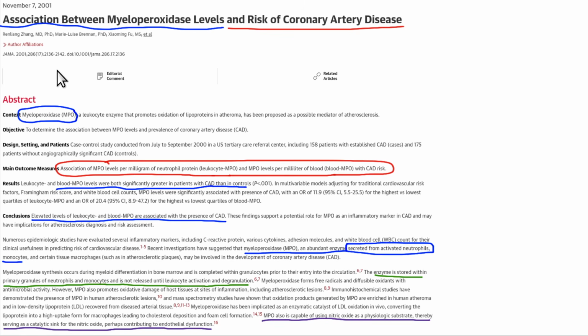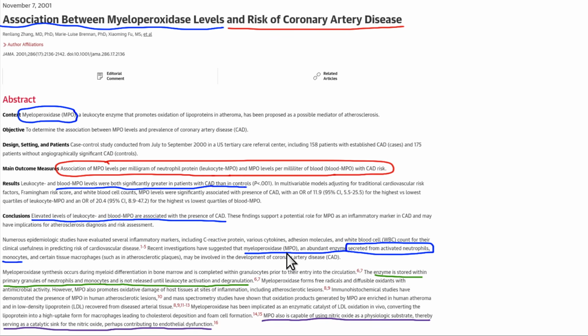So here's an article from JAMA, Journal of the American Medical Association, and it says the association of MPO levels from neutrophils is associated with increased risk of CAD, coronary artery disease. Blood MPO levels are significantly greater in patients with CAD than controls.